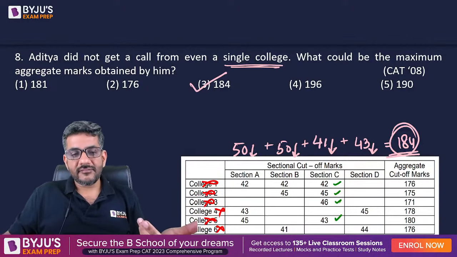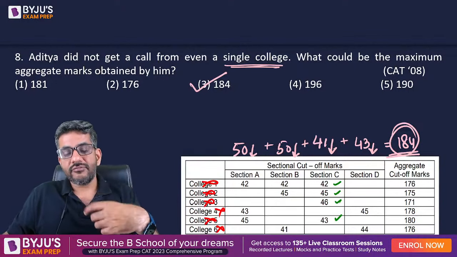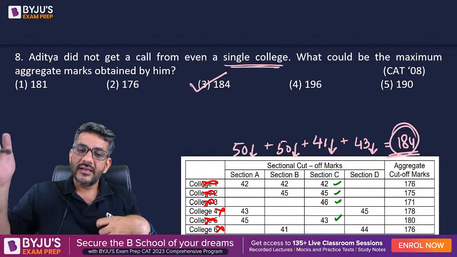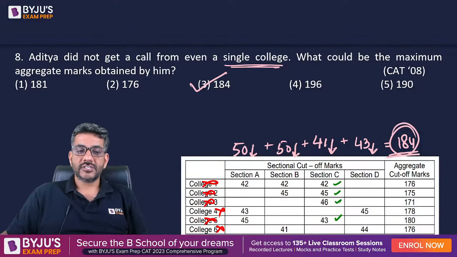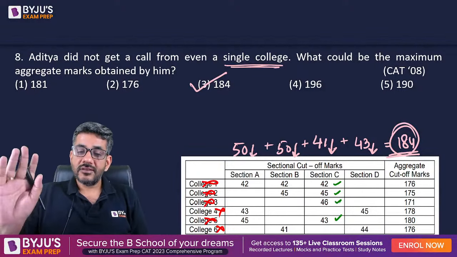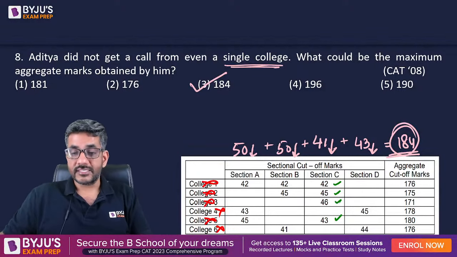Two more colleges were left, 4 and 6, and they both would reject you if you score less in D. So you scored less in D. Even after scoring 15 in A and B, you would not get help from any of the 6 colleges. So this approach can take you into none of the colleges even after scoring 184.